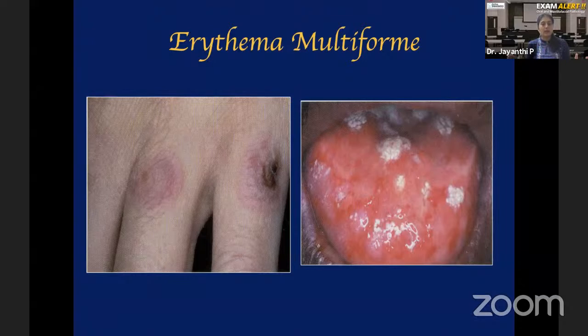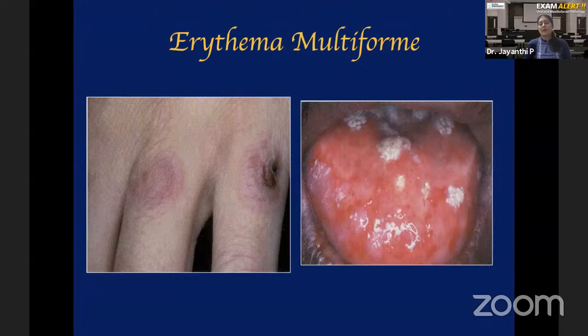You don't see any antibody production there. Then what is the etiology? We don't know. The etiology is unknown. But the only thing we know is some abnormal immune response is happening in the body. In response to what? Mainly due to drugs, or it can be due to herpes simplex infection. These are the two triggering factors. They are not etiology. Drug intake and herpes simplex infection are not the etiology for erythema multiforme. Please understand, the etiology is not known. The only thing is, in response to drug intake and herpes simplex infection, some patients may show abnormal immune response. So these two are considered to be triggering factors.